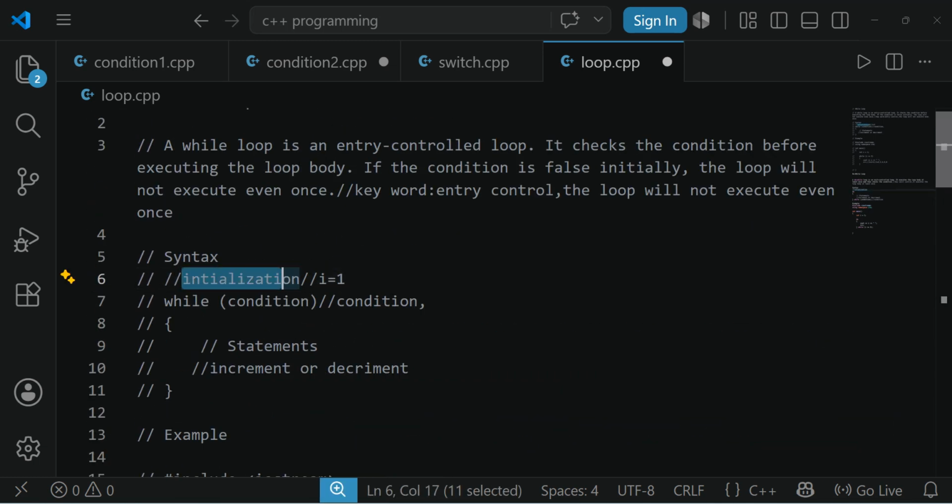Here you can see initialization, condition checking, and ultimately increment or decrement.